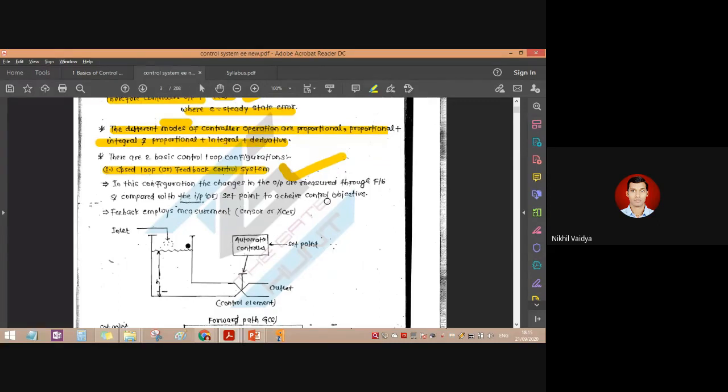Exactly the opposite example is an AC. In an air conditioned system, if we keep the AC on automatic mode, it immediately senses the temperature of the room, and the standard temperature levels are fed as programming into the AC. It senses that temperature and automatically adjusts accordingly, giving us the temperature which is necessary in that atmosphere. So that is the example of a closed loop system.